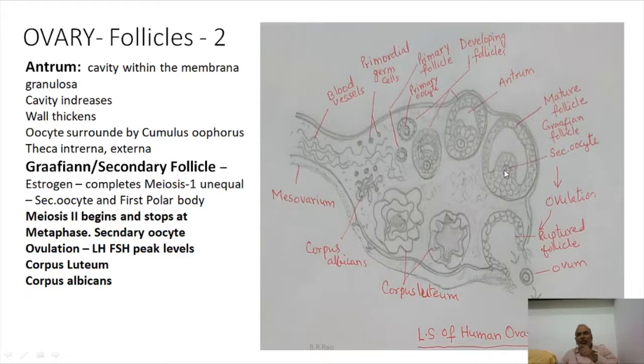The secondary oocyte is associated with a small cell called first polar body. The secondary follicle, with the fluid-filled cavity called antrum, is now developing several granulosa cells around the secondary oocyte, and this is called cumulus oophorus.